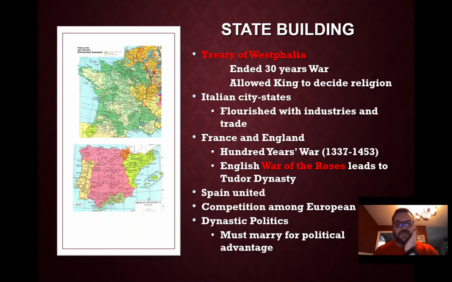France and England had just fought the 100-Year War. England is going to have a civil war called the War of the Roses, which will lead to the rise of the Tudor dynasty and Henry VII, and eventually Henry VIII.